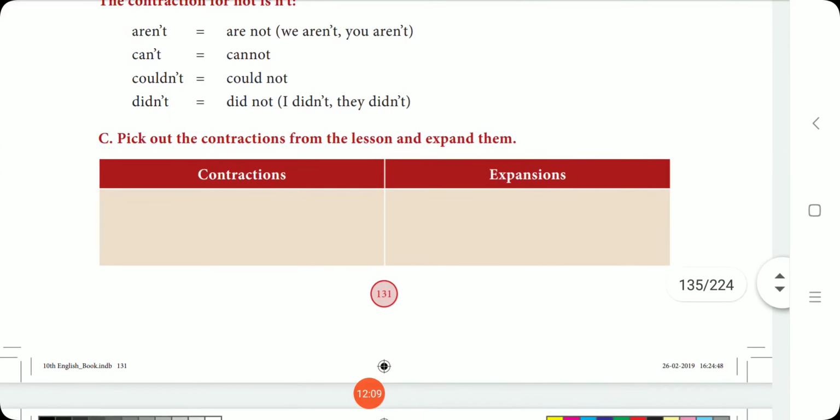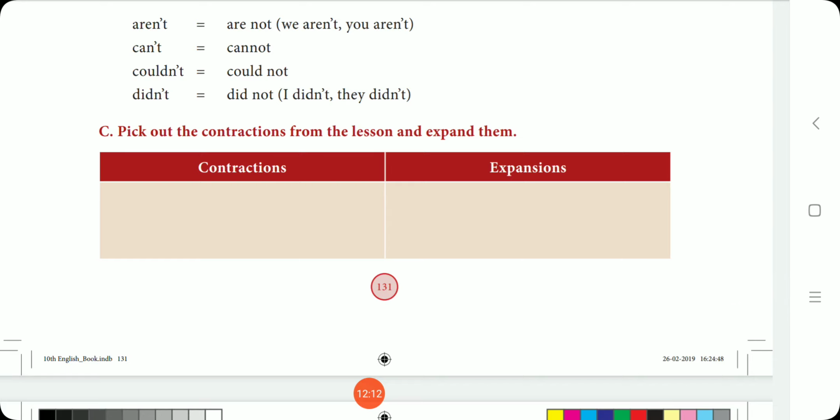See, the exercise is given for you. Pick out the contractions from the lesson and expand them. What you have to do is pick all the contractions used in the lesson and list them out along with the expansion. Many contractions are given. For example, I am is given.